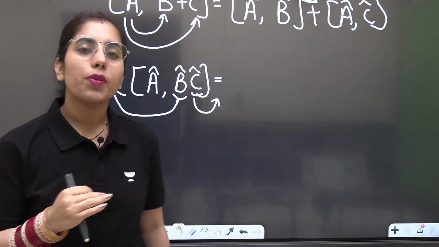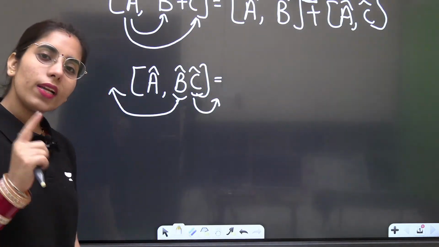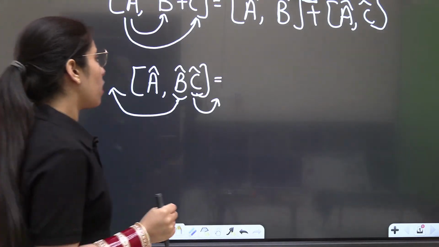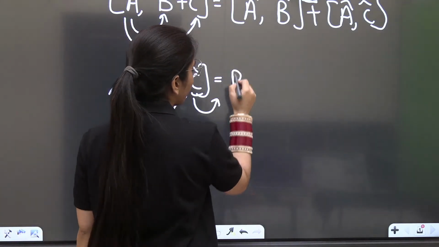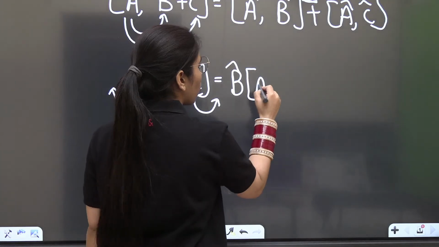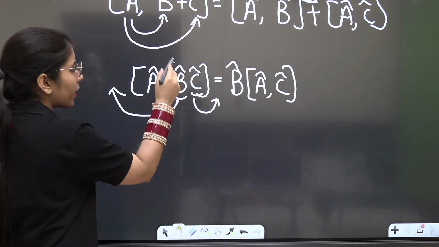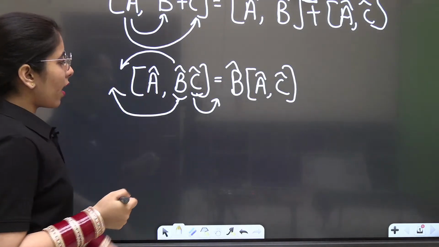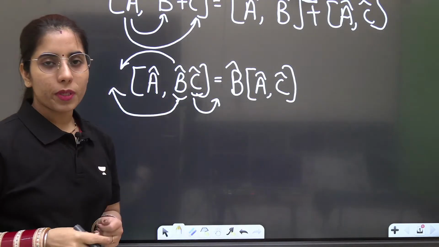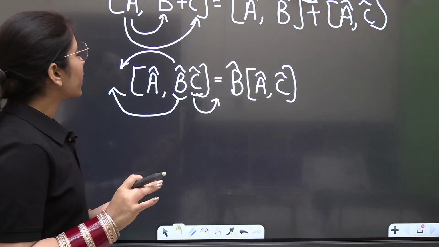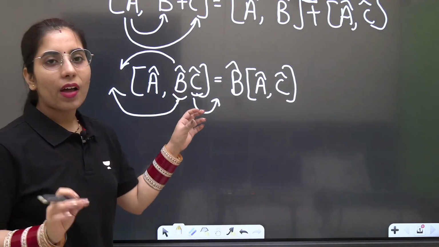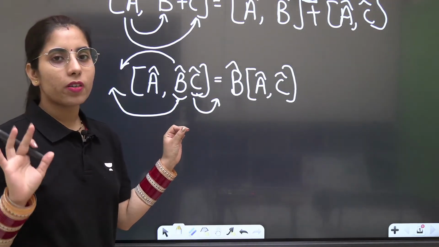And the operator which will be there in the right hand side can only move towards the right hand side. So here we are going to have B with A and C. So what I have done, firstly I have taken B outside and I have just mentioned A and C within the commutator bracket. You can consider it this way, that commutator bracket is going to have the place or the space for two operators only.